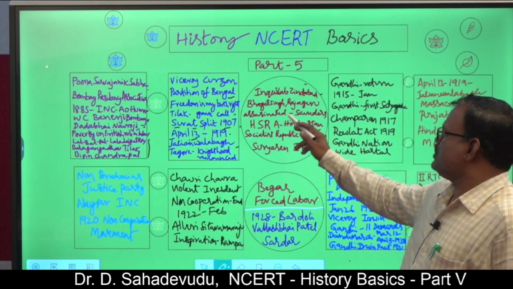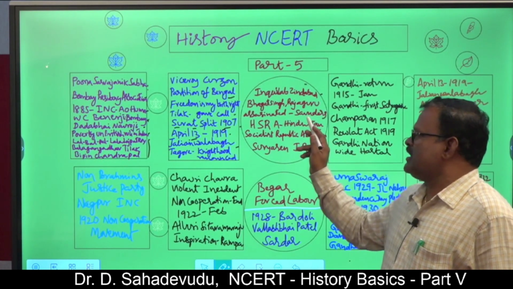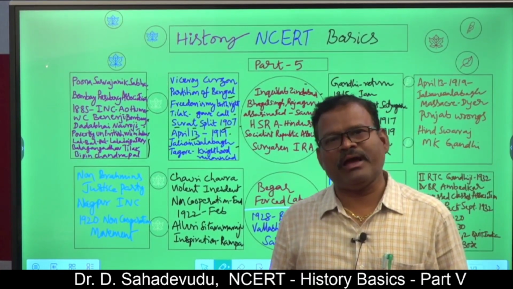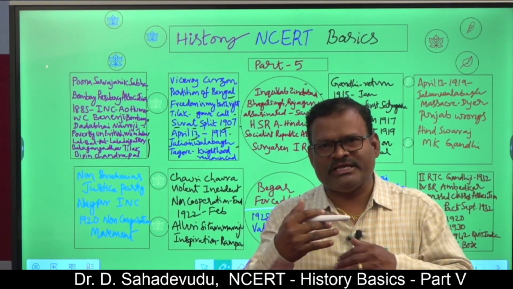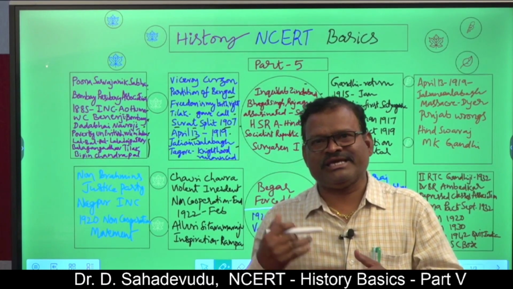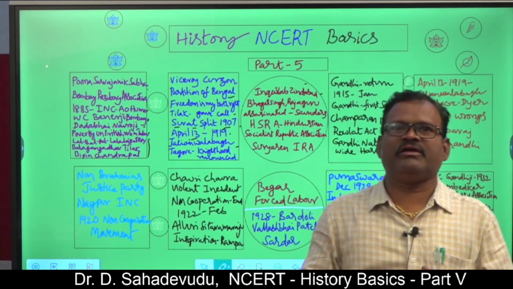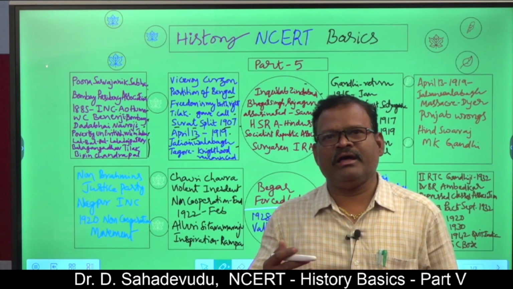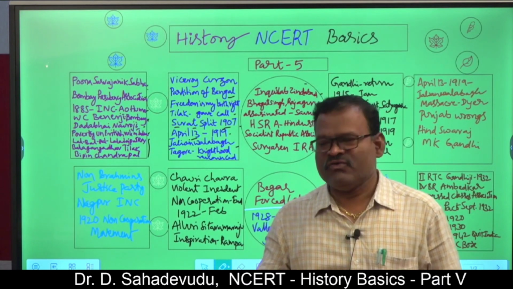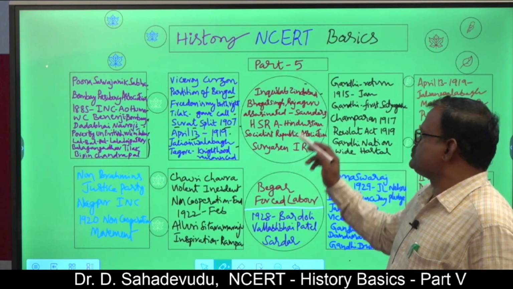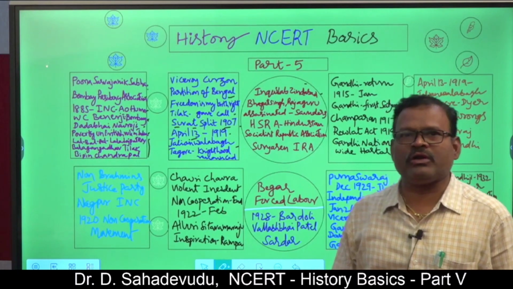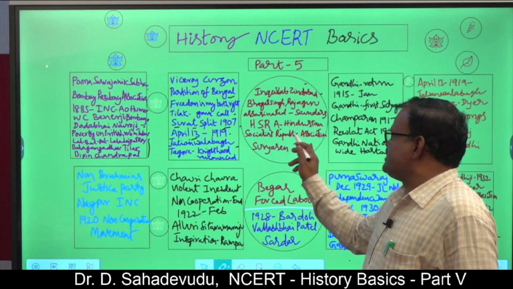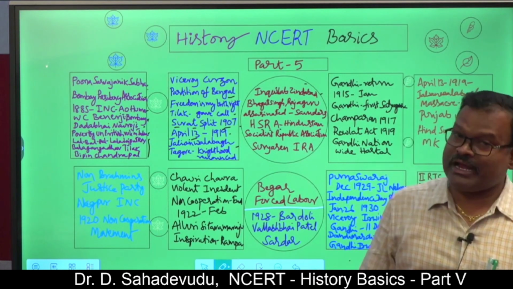Bhagat Singh and Rajguru assassinated Saunders, who had caused the death of Lala Lajpat Rai in a lathi charge during the Simon Go Back movement. When the Simon Go Back movement was going on in Lahore, Saunders, the Assistant Commissioner of Police, ordered a lathi charge. In that lathi charge, Lala Lajpat Rai was wounded and later died. For this revenge, Bhagat Singh and Rajguru assassinated Saunders at Lahore railway station. The Hindustan Socialist Republican Association is one of the revolutionary organizations.